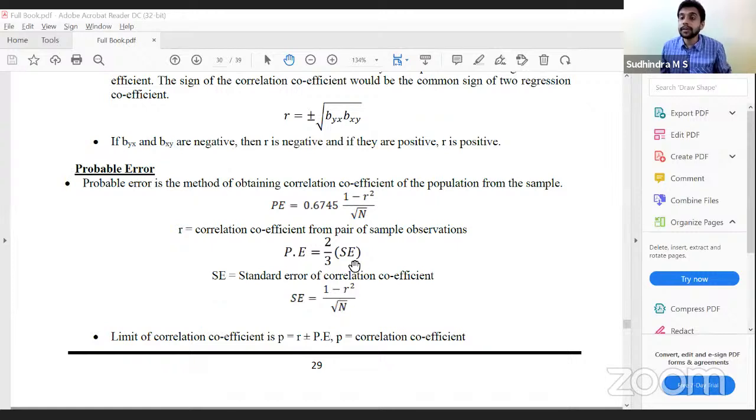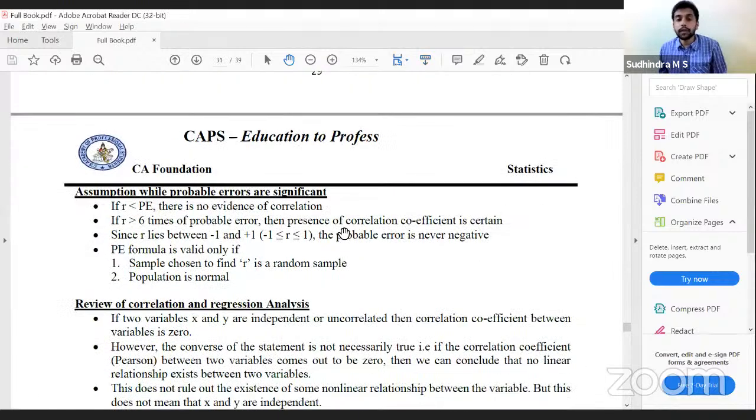Correlation coefficient of the sample which we have calculated. P is the correlation coefficient of the population which we are estimating based on the correlation coefficient of the sample. Simple. Okay. Assumptions while probable errors are significant.